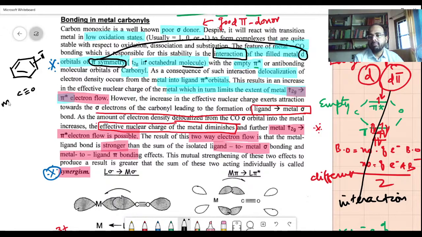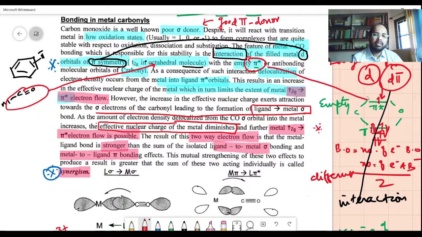But if you bring the metal there, this metal carbonyl will be an octahedral molecule with empty pi star, more and more empty pi star or antibonding molecular orbitals. This is an antibonding orbital. There you don't have any space here; all the occupied ones will be there itself. So the empty ones will be here only.